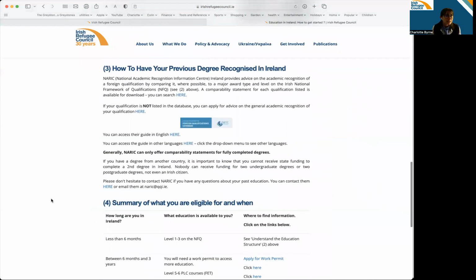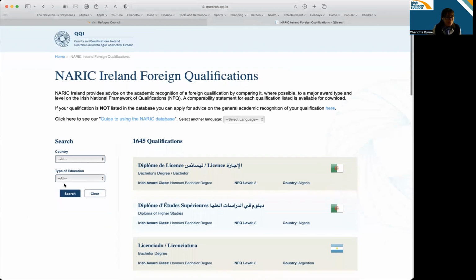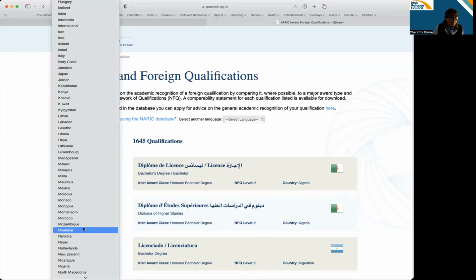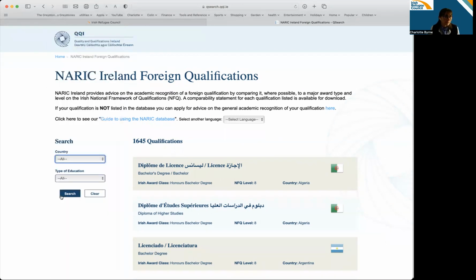The third thing here is how to have your previous degree recognised in Ireland. So if you have come to Ireland with a degree from your own country, there are various live links, or if you click on this image, it will take you to NARIC. And there's a search function here where you can look for your own country. I'm just going to pick, for example, I'm looking for Swaziland, can't find it. Okay, I'm looking for South Africa, and search.